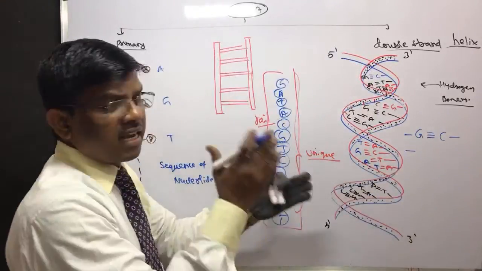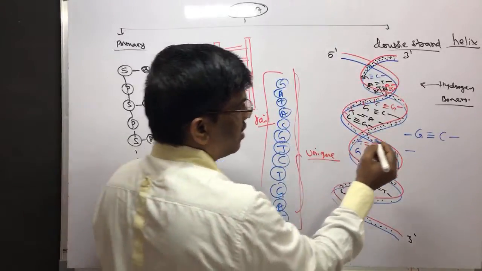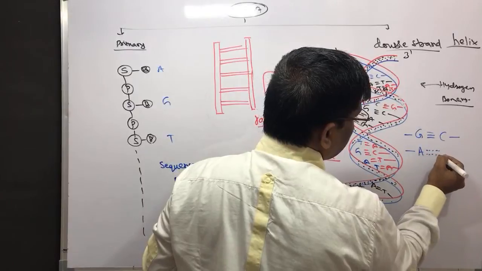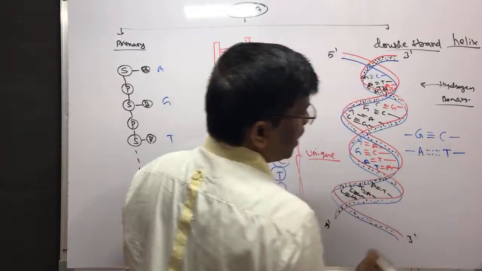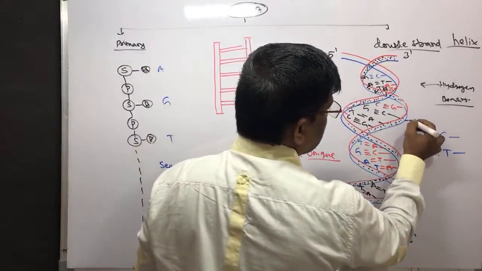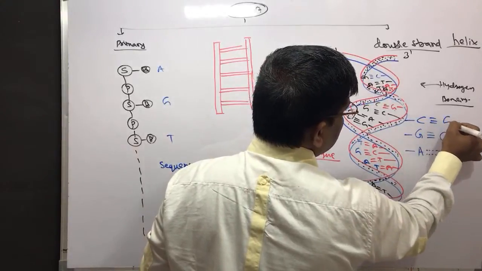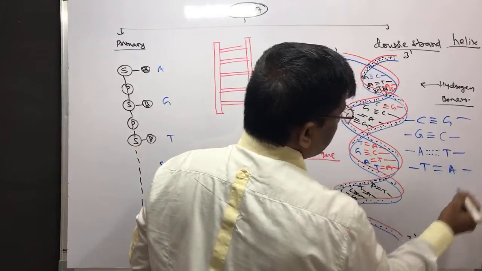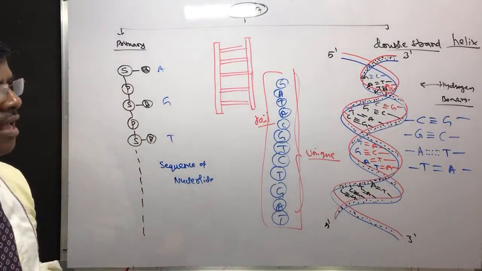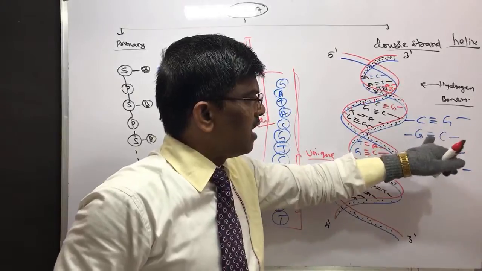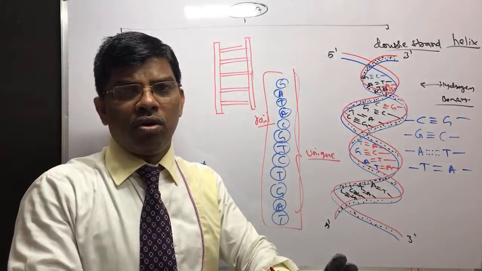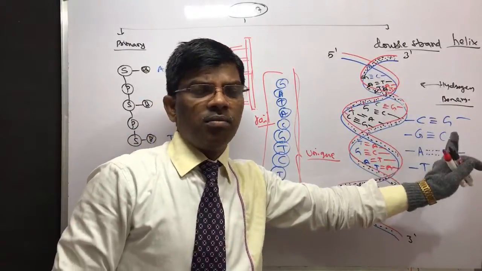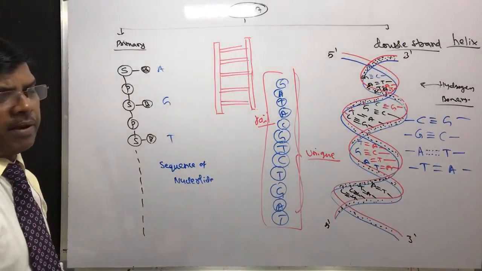When this side is C, that side is G, and when this side is adenine, it forms two hydrogen bonds with thymine. Or this side C, it forms with G. This side T, it forms hydrogen bonding with A, like this. But not vice versa, like TC or GA. No, that's it. Only these complementary bonds take place.